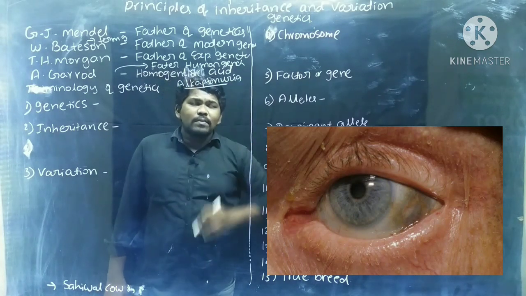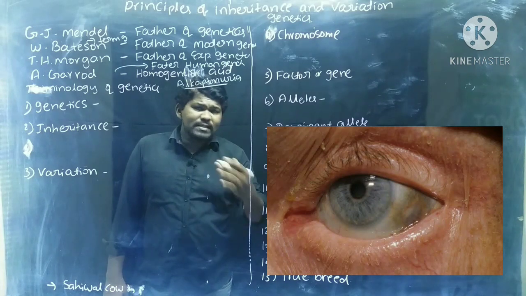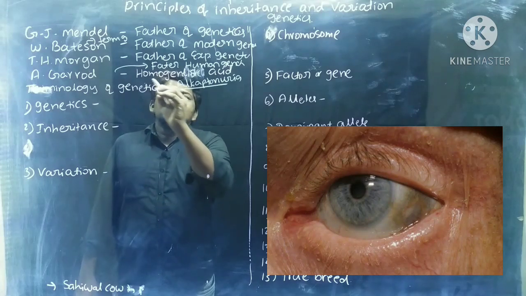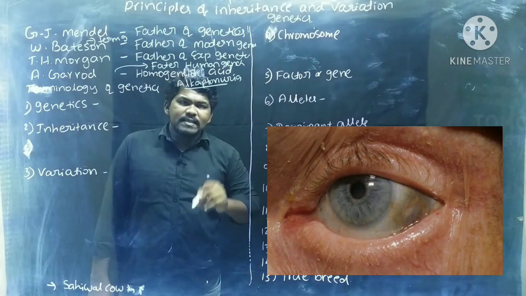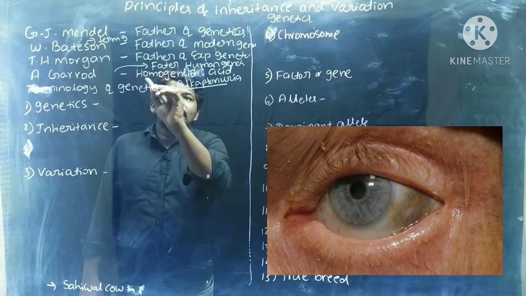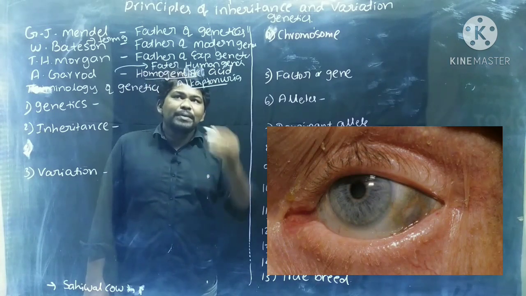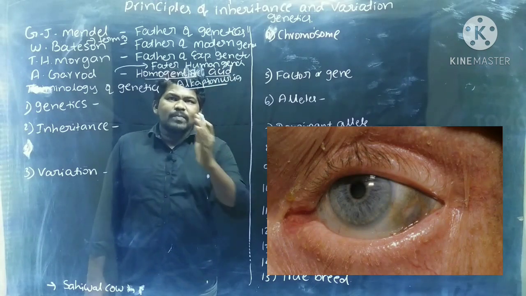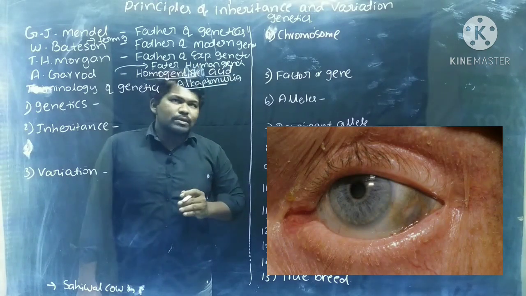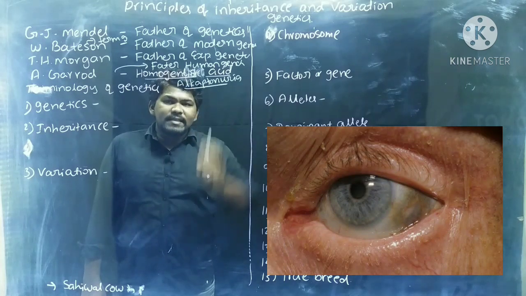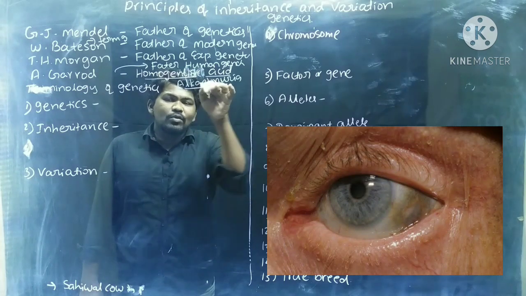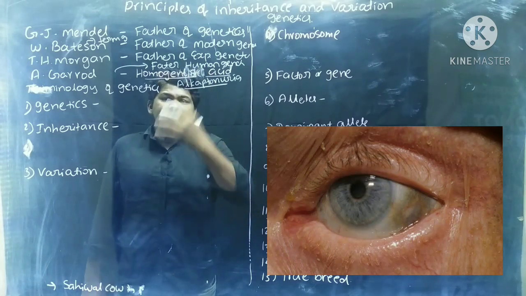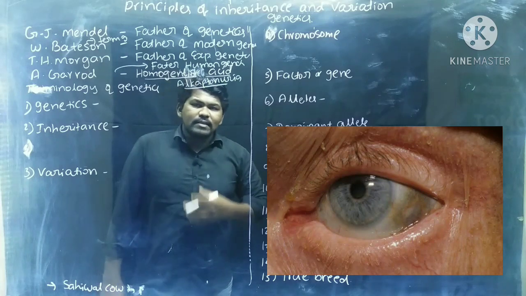What is alkaptonuria? Alkaptonuria is a genetic disorder in which there is an absence of one enzyme that cleaves homogentisic acid. That enzyme, which digests homogentisic acid, is absent. Because of that, homogentisic acid accumulates throughout the body.